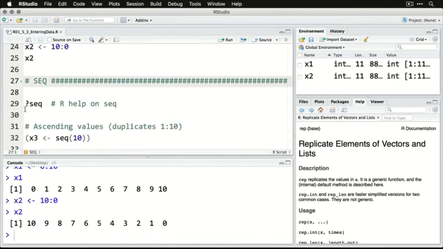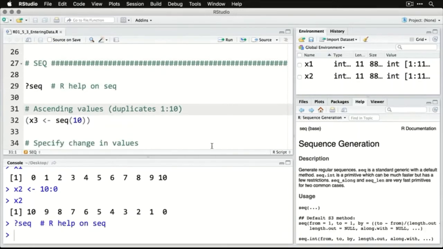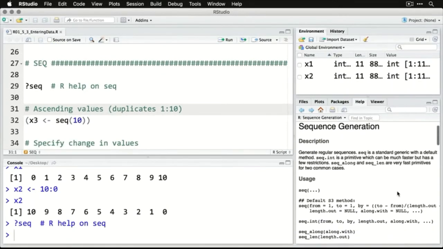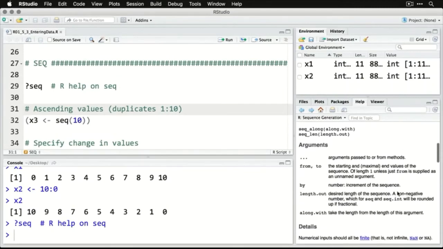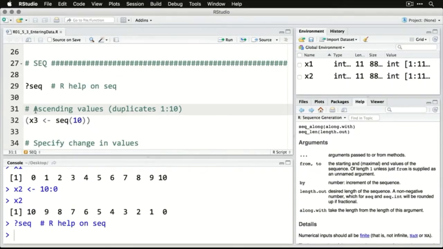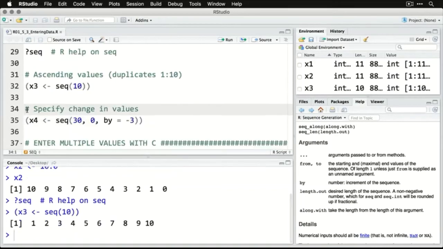SEQ is short for sequence, and it's a way of being a little more specific about what you want. Now, if you want to, we can call up the help on sequence. It's right over here for sequence generation. There's the information. And we can do ascending values. So seq 10 duplicates 1 through 10. Doesn't start at 0, starts at 1.